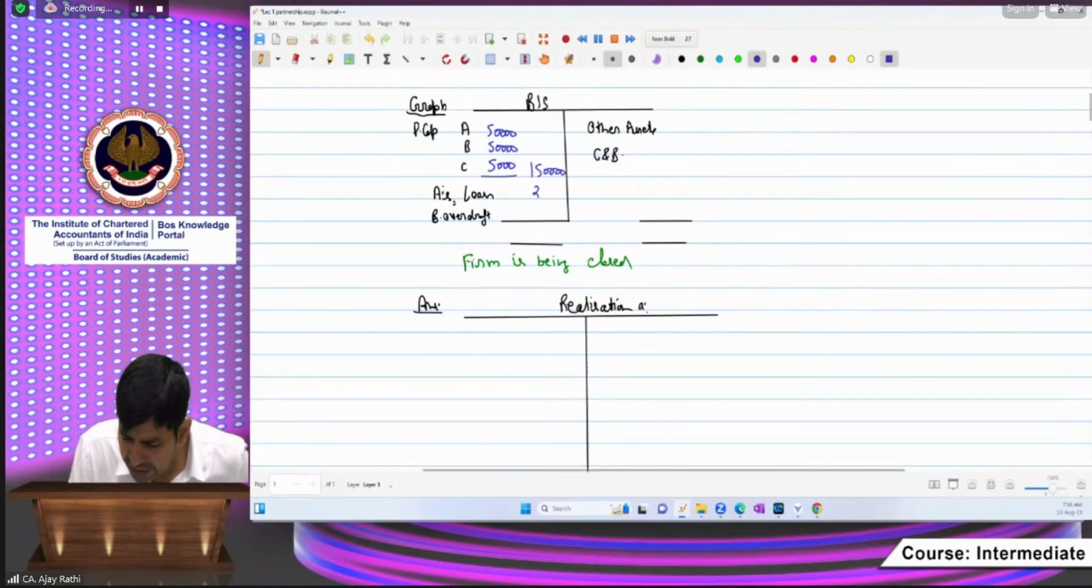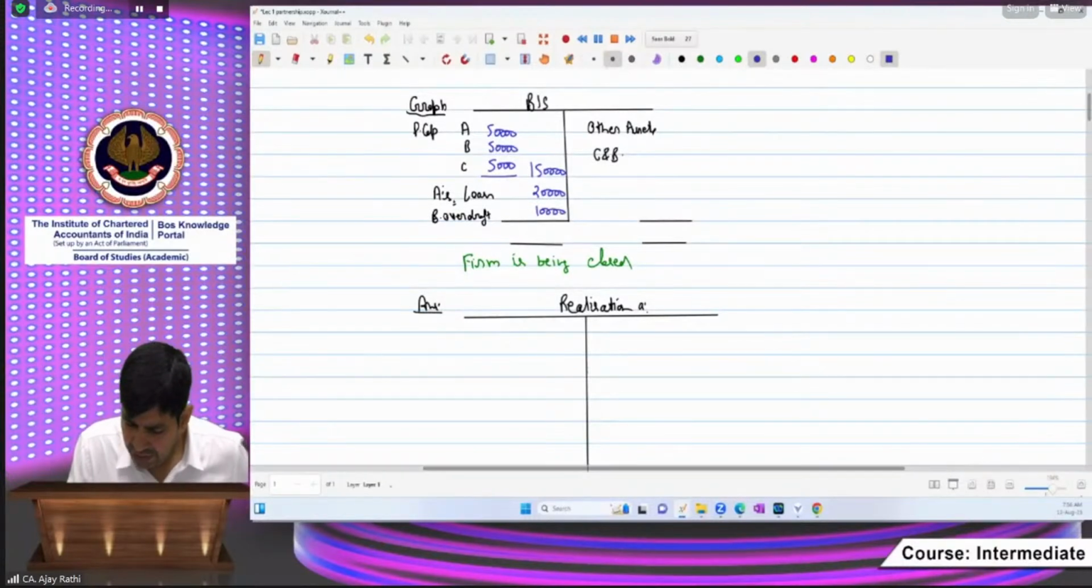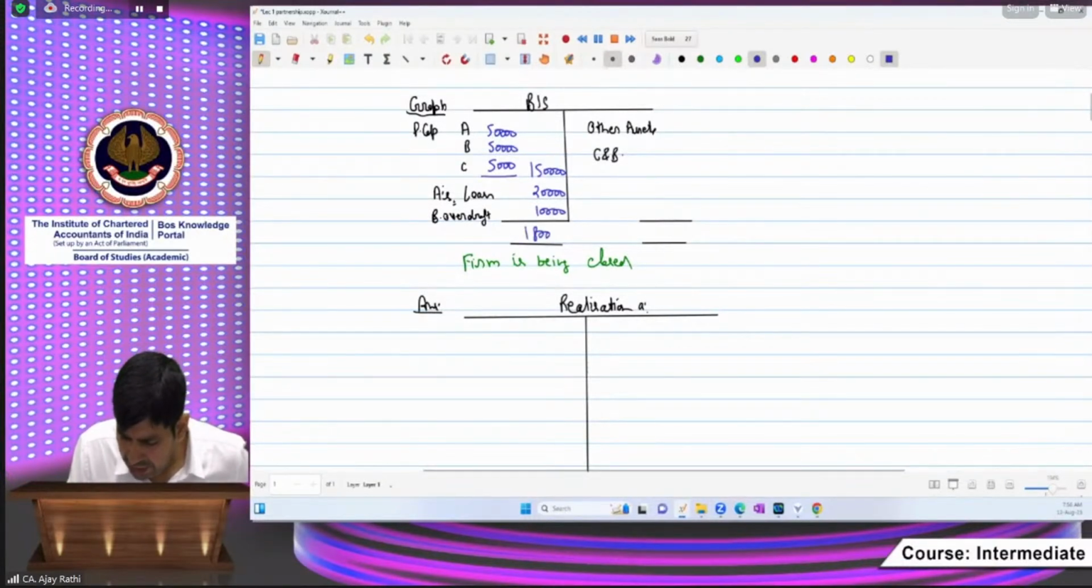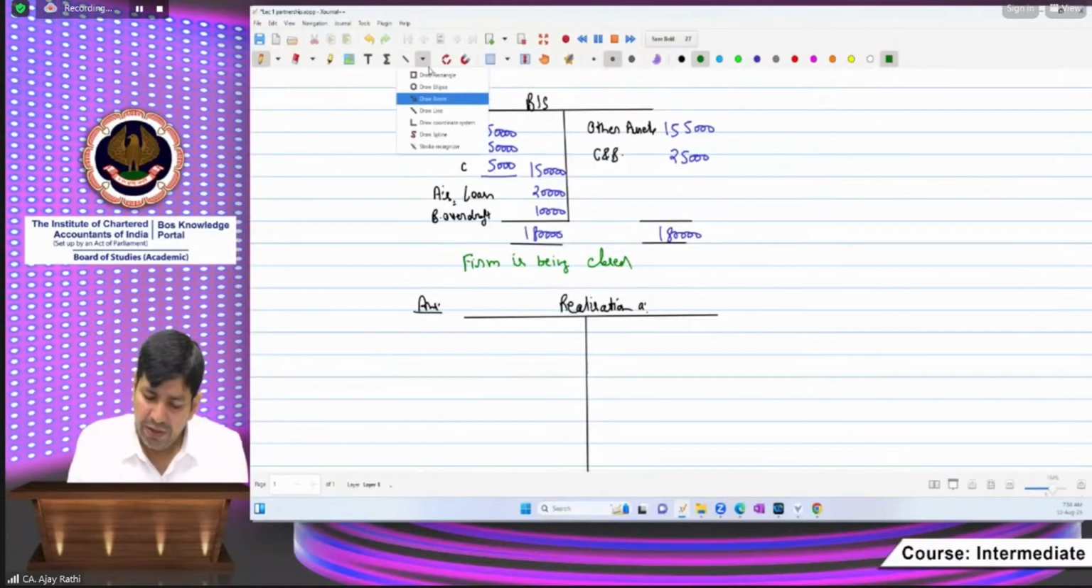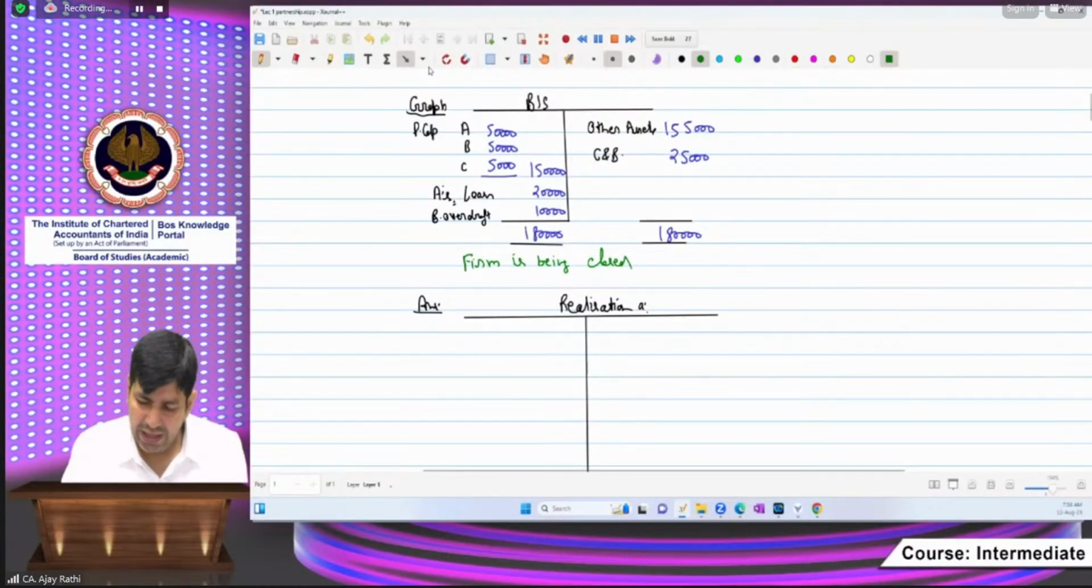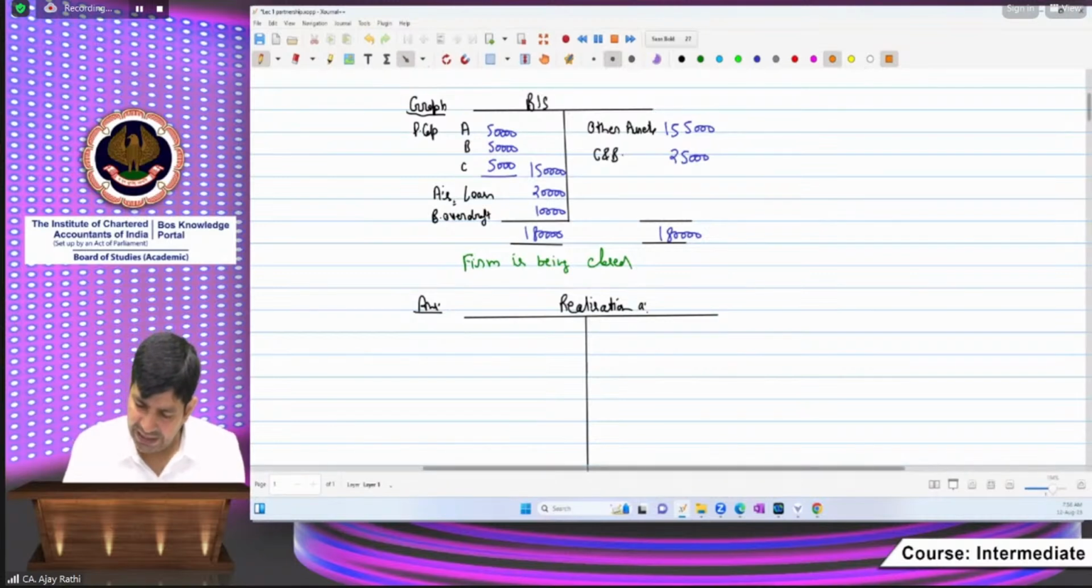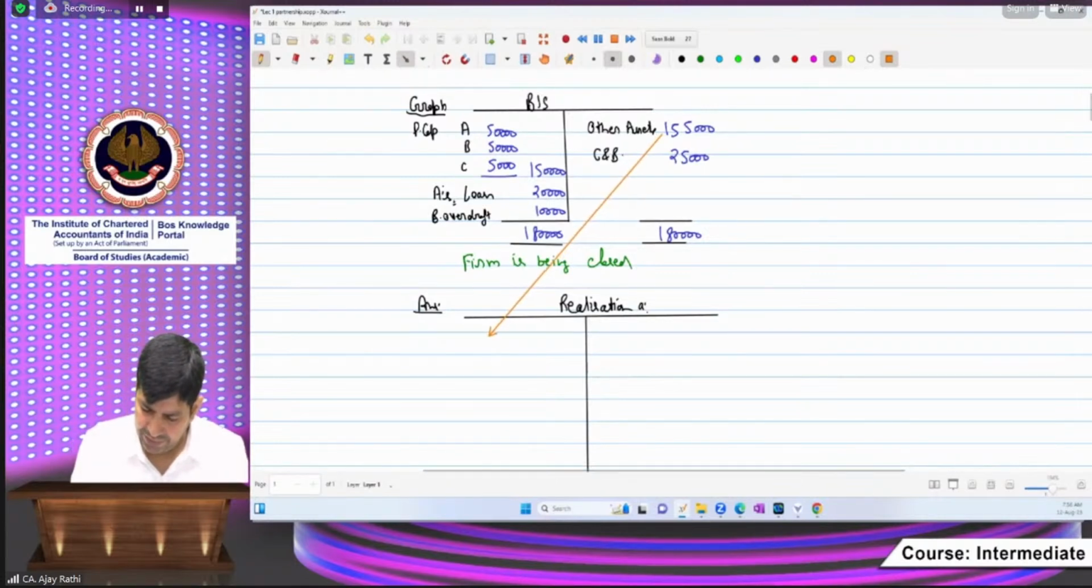A's loan is 20,000, and the bank overdraft is 10,000. The total is 1,80,000. Out of that, 25,000 is cash, and 155 is the other assets. So how will you follow step one in the question? In step number one, you will transfer the book value of all the assets except cash and bank.